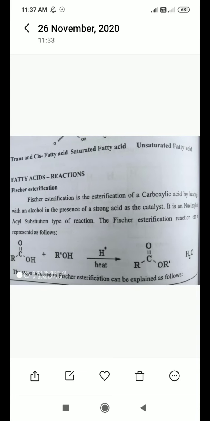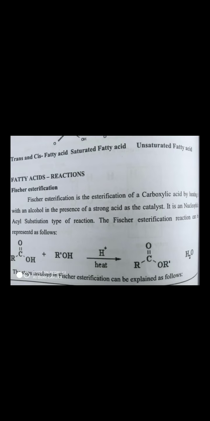What are the different esterification processes, like Fischer esterification? What is Fischer esterification? Fischer esterification is the esterification of a carboxylic acid by heating with an alcohol in the presence of a strong acid as the catalyst. It is a nucleophilic acyl substitution type of reaction.